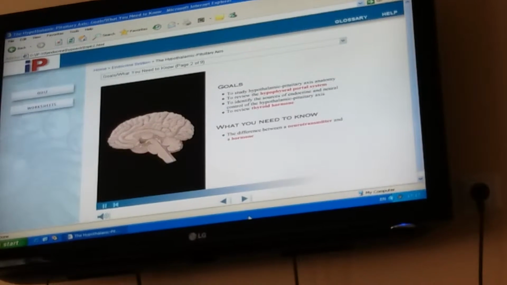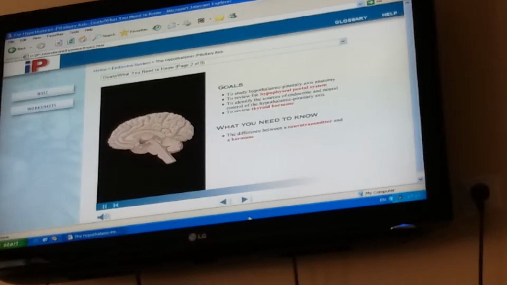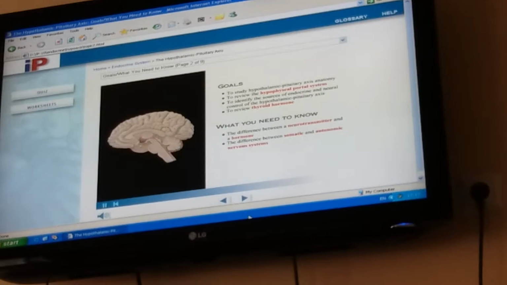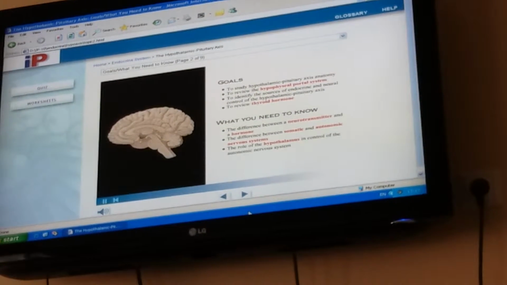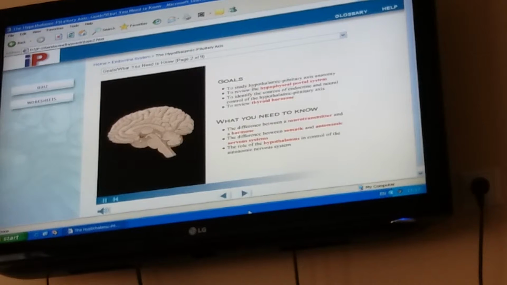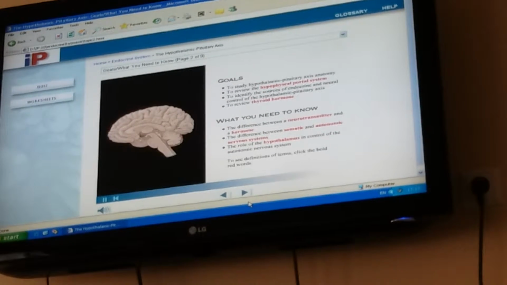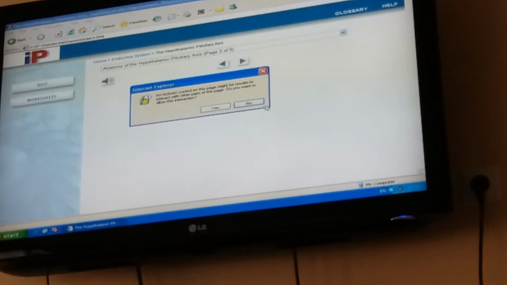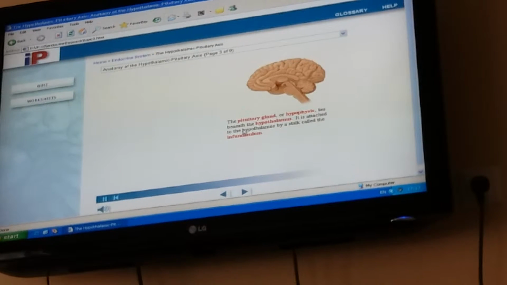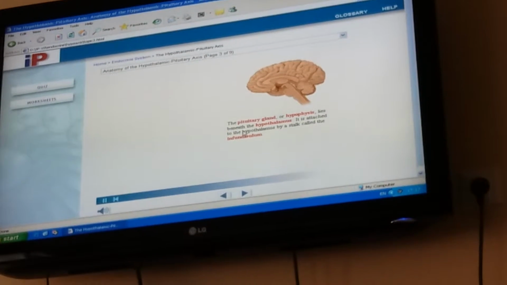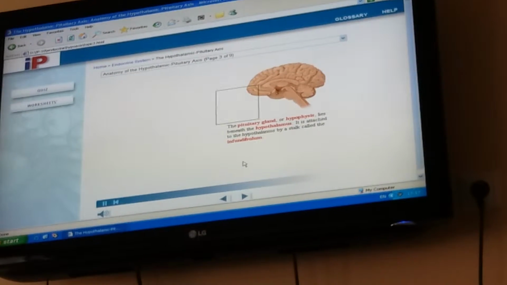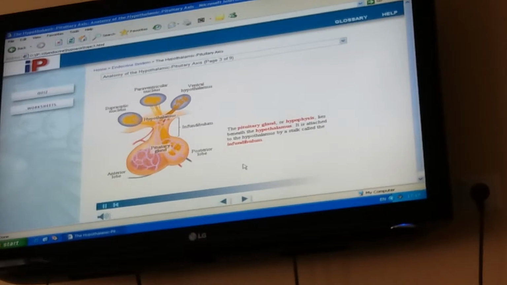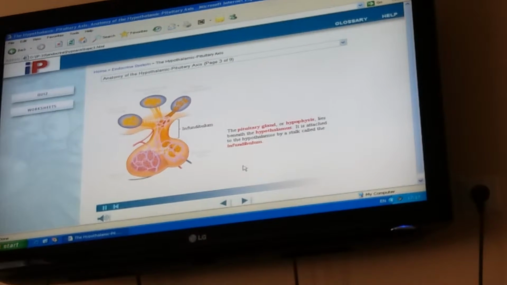The difference between a neurotransmitter and a hormone, the difference between somatic and autonomic nervous systems, the role of the hypothalamus in control of the autonomic nervous system. To see definitions of terms, click the bold red words. Recall that the pituitary gland, also called the hypophysis, lies beneath the hypothalamus. It is attached to the hypothalamus.